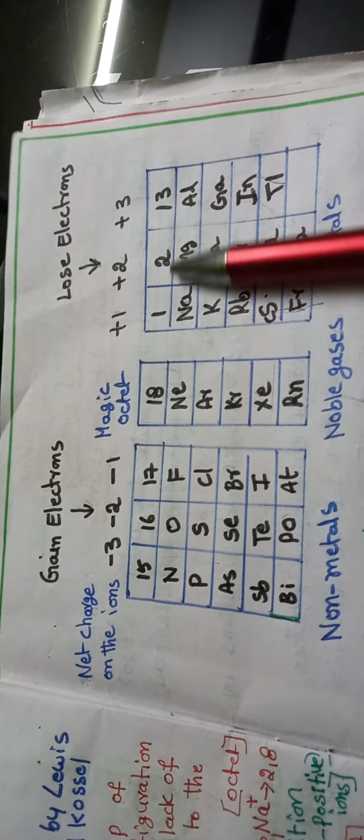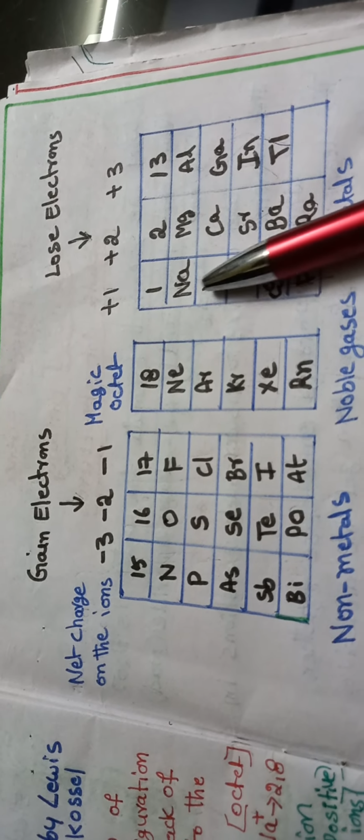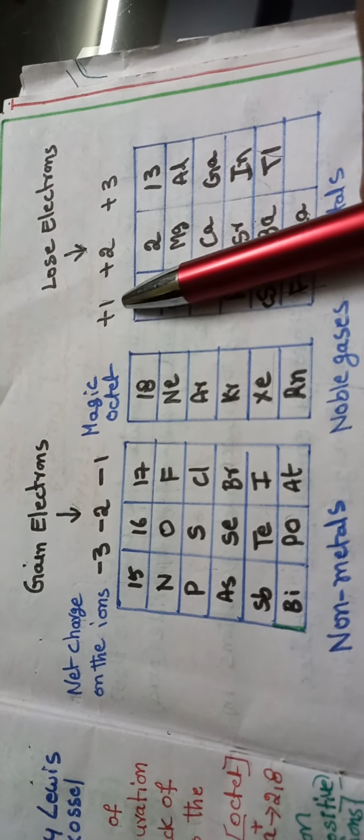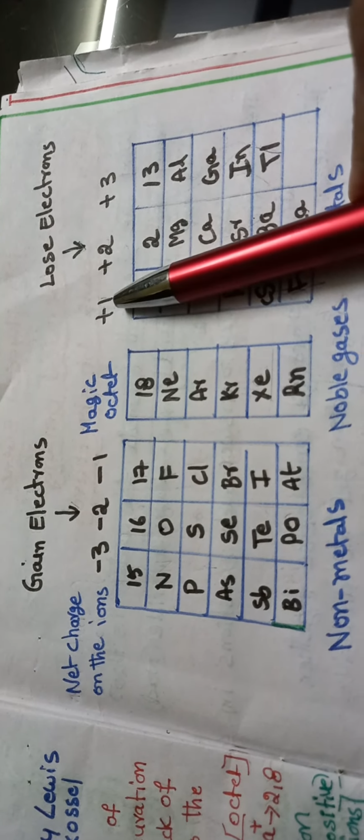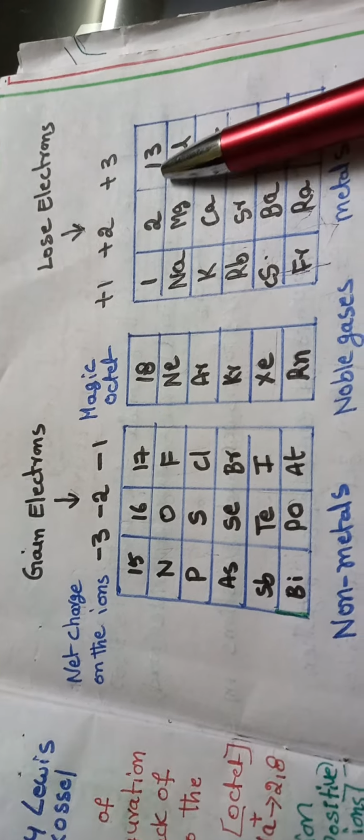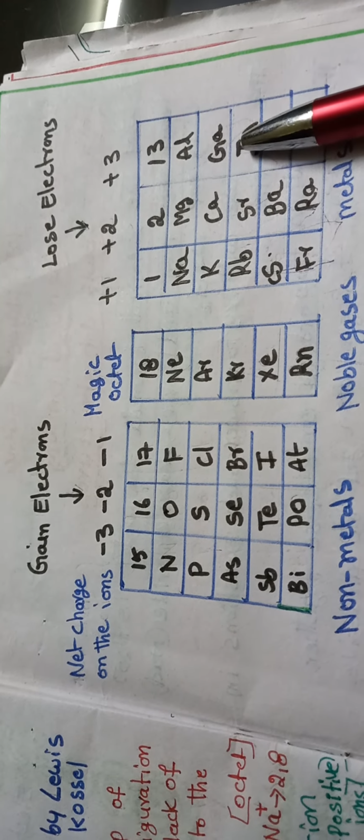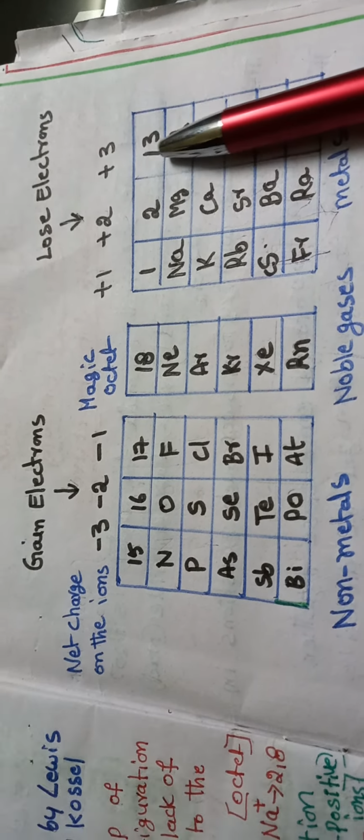First group, sodium, potassium: these elements lose one electron and get the octet position. Second group, magnesium, calcium: these elements lose 2 electrons and get the octet position. Next, 13th group elements, aluminium, gallium: these elements lose 3 electrons and get the octet position.